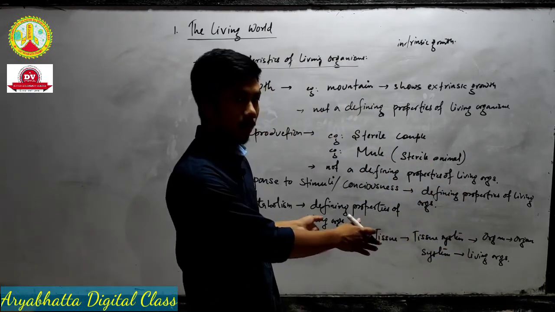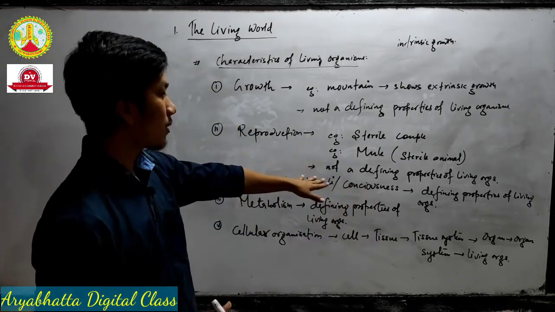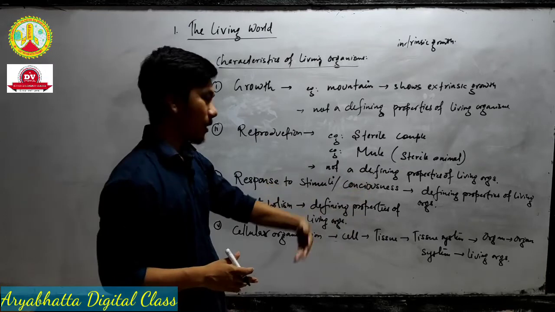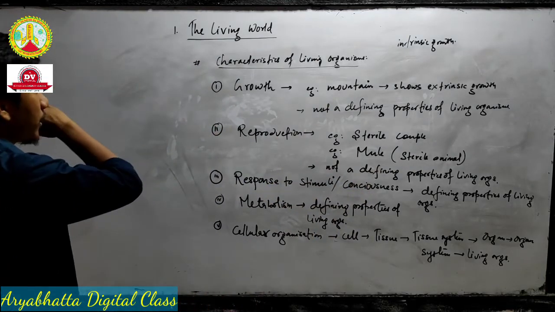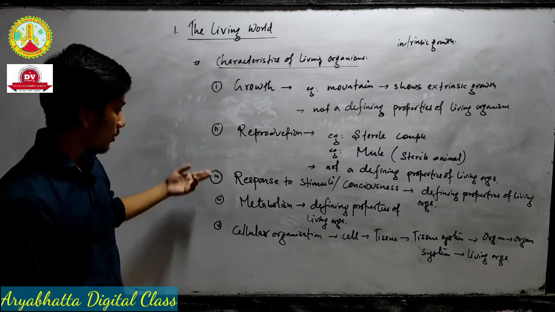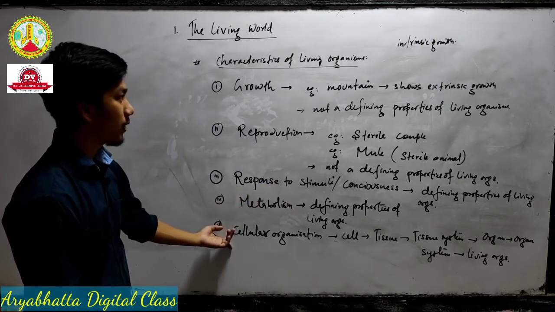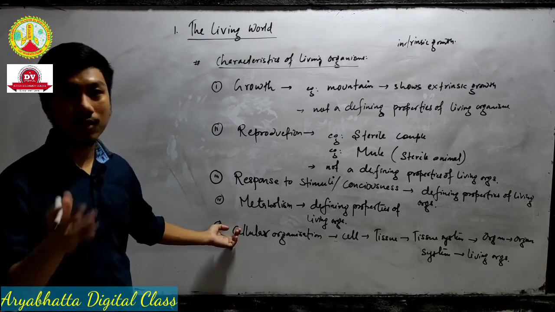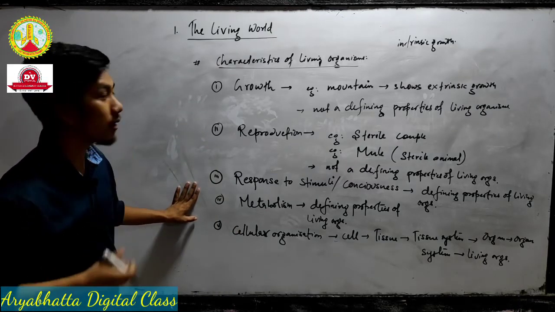Though it looks simple, it is not so. There are complex things in there. So these are the basic things only. We will discuss in detail in a later chapter. So these are the characteristics of living organisms: growth, reproduction, response to stimuli or consciousness, metabolism, and cellular organization. There are many more characteristics I can give you, but no need. So I'll give you these 5 important characteristics.